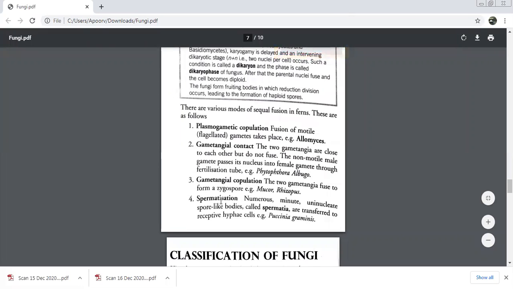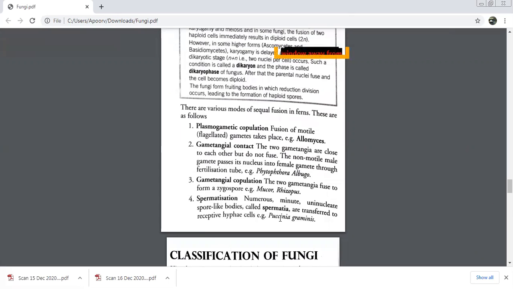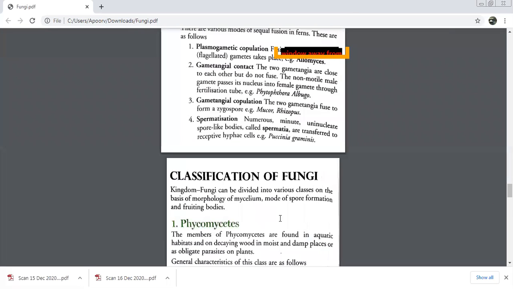In spermatization, sperm-like structures are there. Very small uninucleate spore-like bodies called spermatia are transferred to the receptive hyphae. So these are the various modes of fusion.